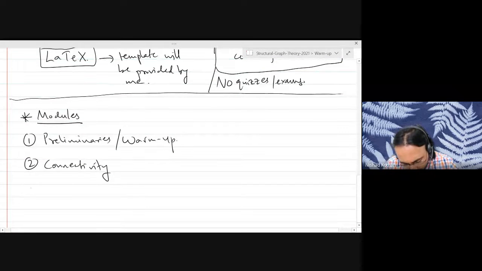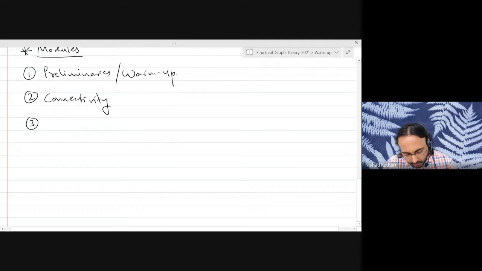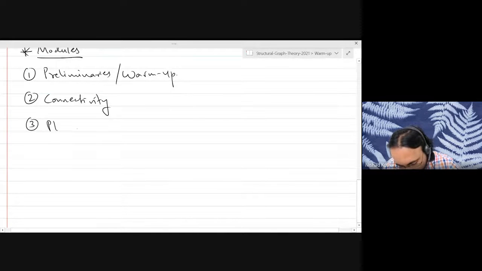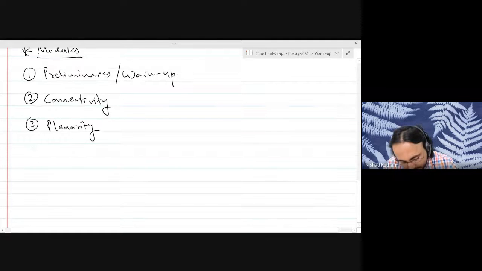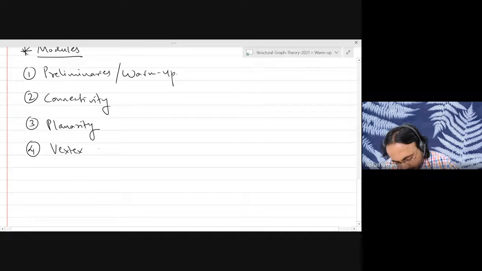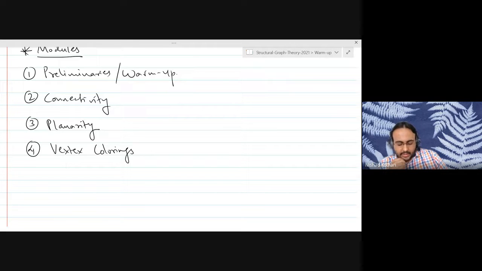After connectivity, we will move on to a very exciting topic called planarity. And planarity is intrinsically connected with vertex colorings of a graph. Some of you may have heard of the 4-color theorem. If you don't know about it, don't worry about it. It basically says that any map in the world can be colored with 4 colors so that any 2 neighboring countries or regions get distinct colors. And that is basically a result in graph theory. It connects planarity with vertex colorings. So that will be our transition to vertex colorings.